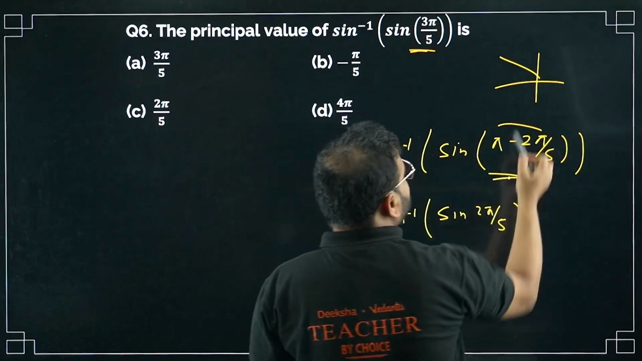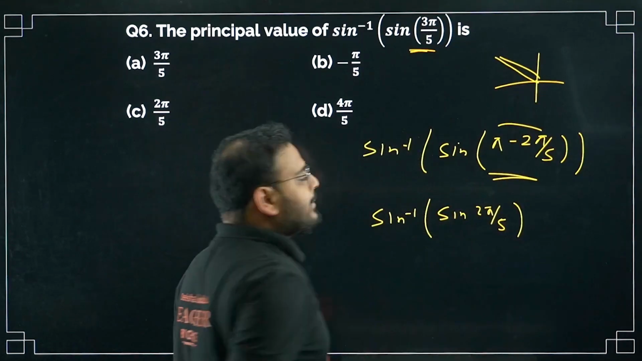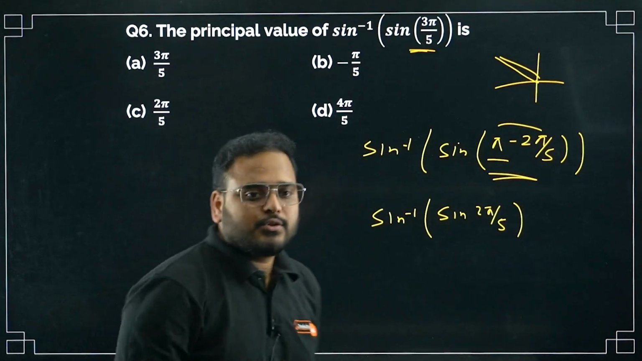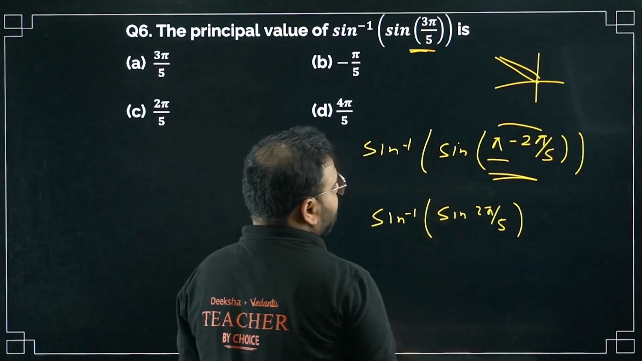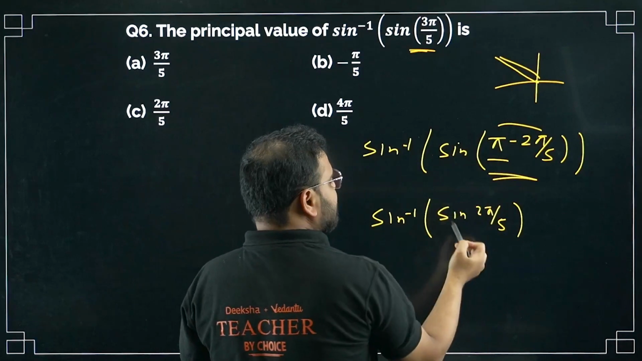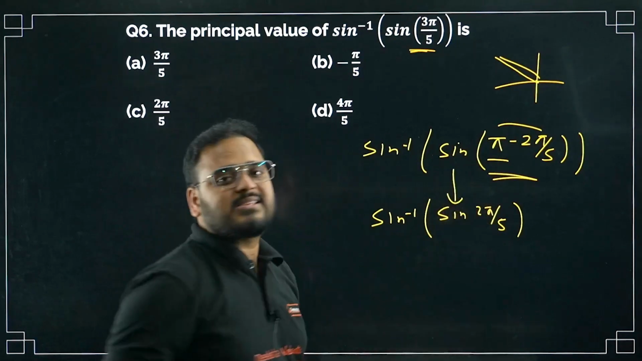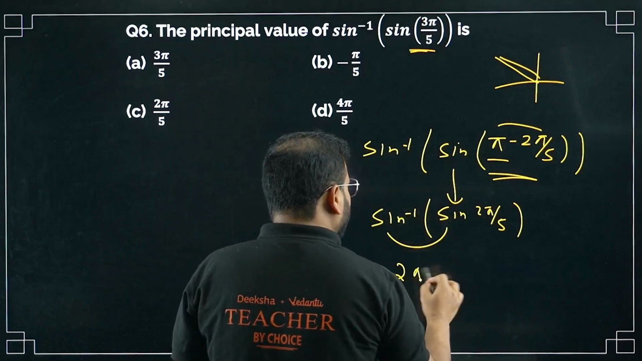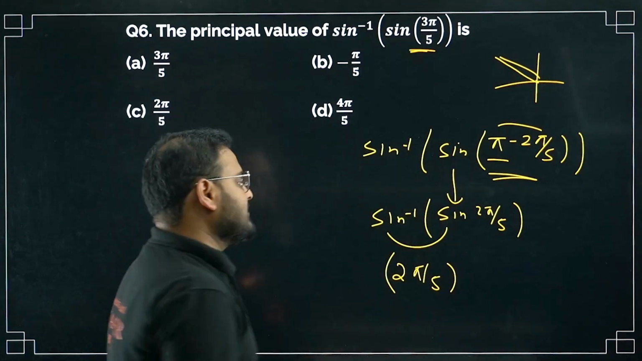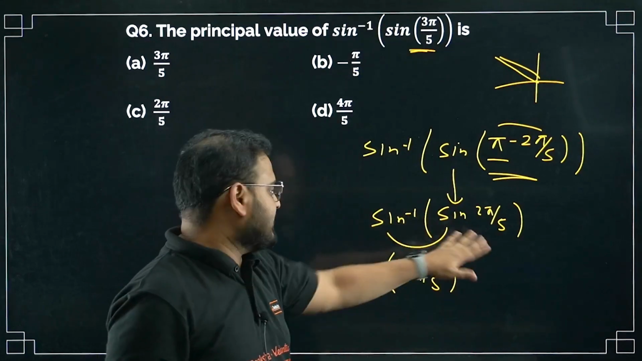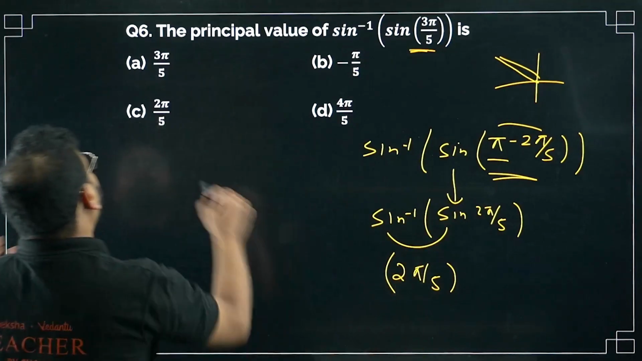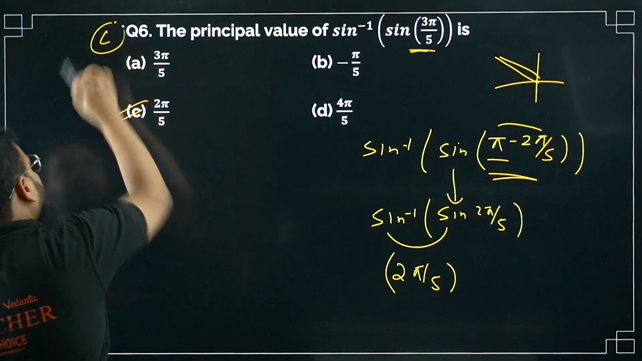This angle is going to be in the second quadrant, right? Pi minus 2 pi by 5 will be second quadrant. So sine is positive, it will become sine 2 pi by 5. At pi, sine will remain sine only, positive because of the angle in the second quadrant. What do I get? Sine inverse of sine will be simply 2 pi by 5. Sine and sine inverse are inverse functions, they cancel the effect. What is the result? 2 pi by 5. Option C is correct. Clear?